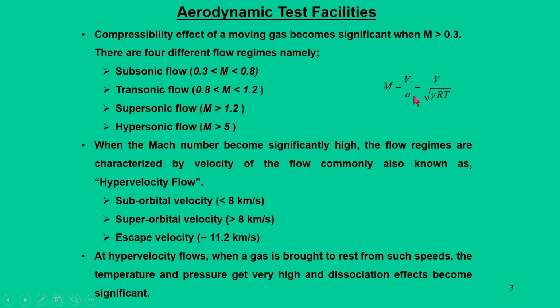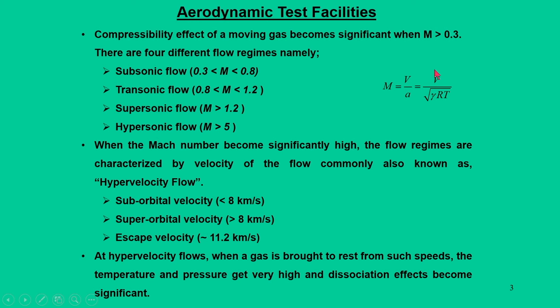If you look at this particular equation, the Mach number is a function of velocity and speed of sound, but again the speed of sound is a function of the square root of gamma R T. What happens in hypervelocity situations is that the temperature is so high that it alters the values of gamma and R. As a result, the speed of sound also changes, and these effects mean that we cannot have a consistent Mach number.